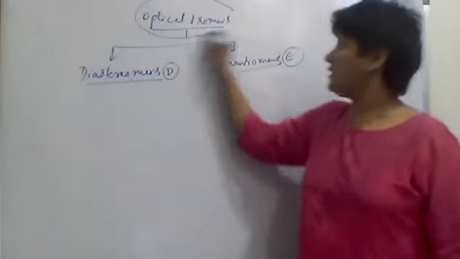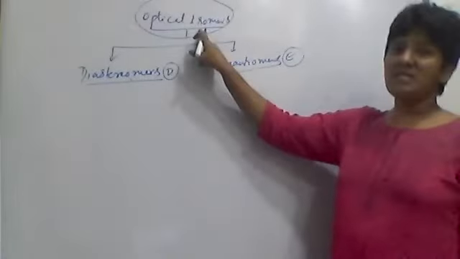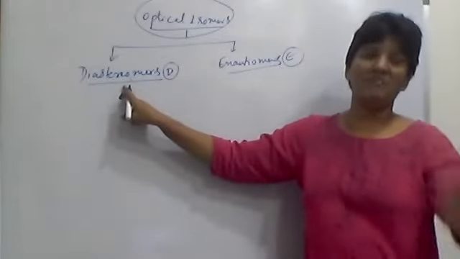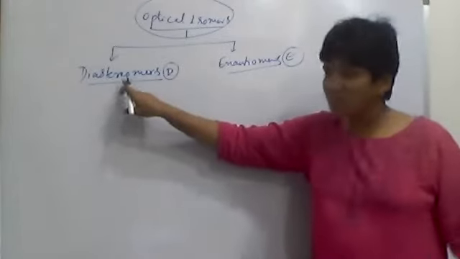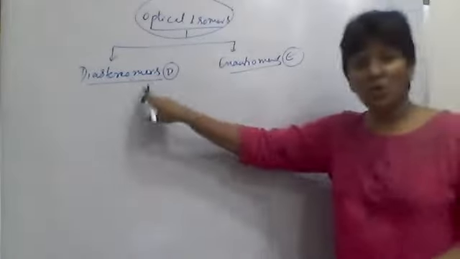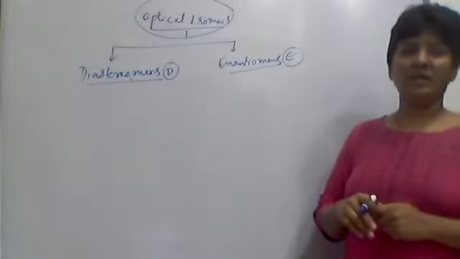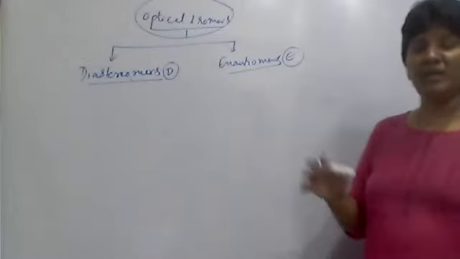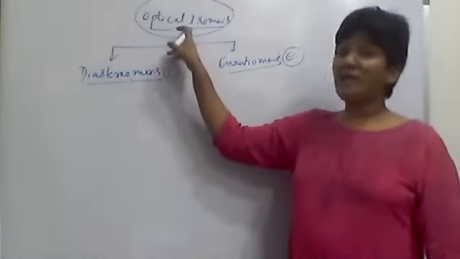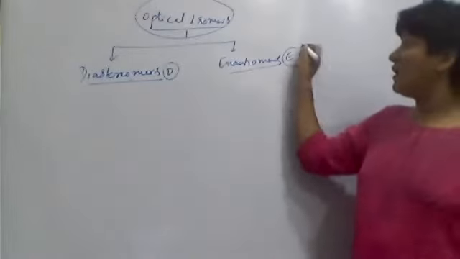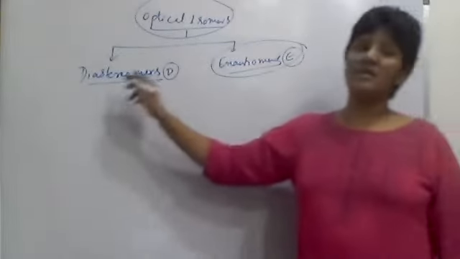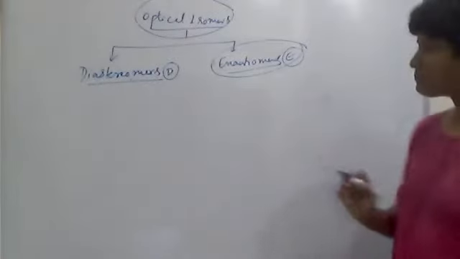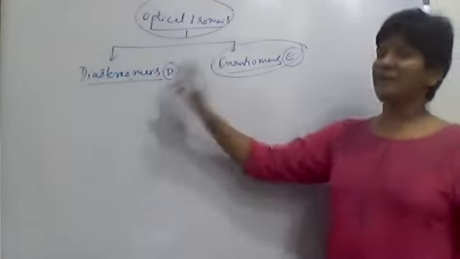You can say that the optical isomers which are not enantiomers are diastereomers. That itself is the definition, because both contain chiral centers and both are optically active. Remember, the optical isomers which are not enantiomers are called diastereomers.